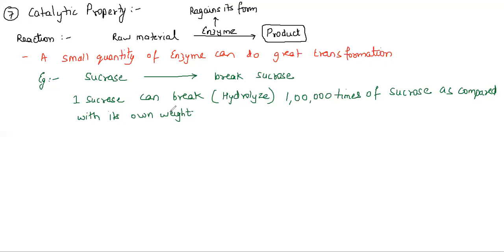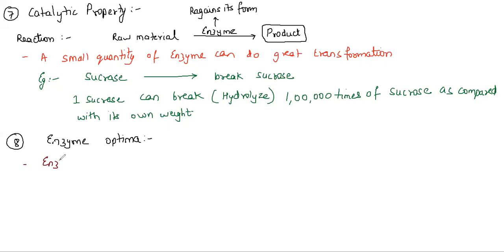Let's understand the next important property, which is called enzyme optima. When I use this word enzyme optima, what exactly does it mean? Enzyme optima means the optimum temperature or pressure that is required for the enzyme to work.